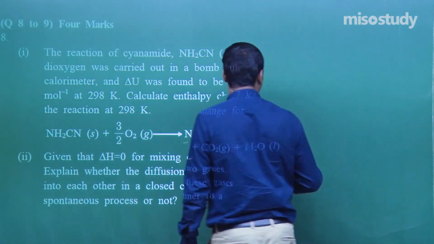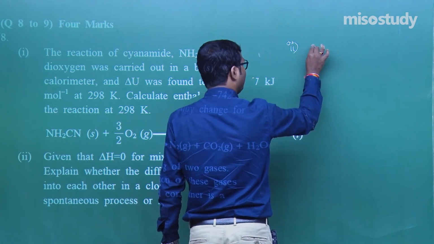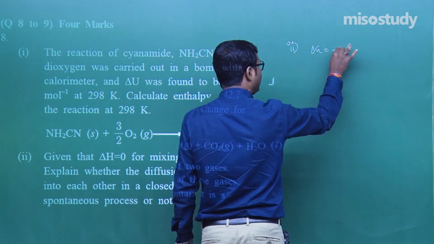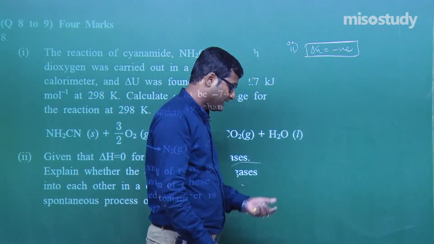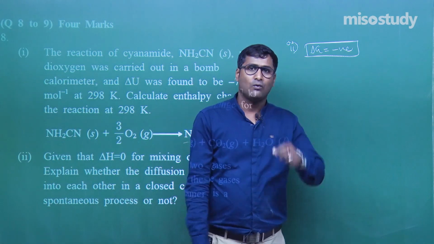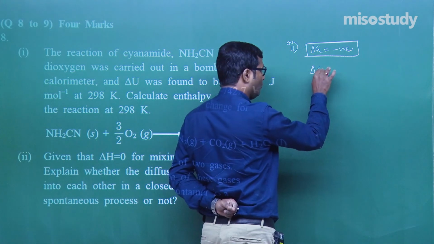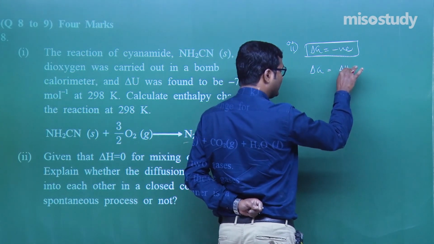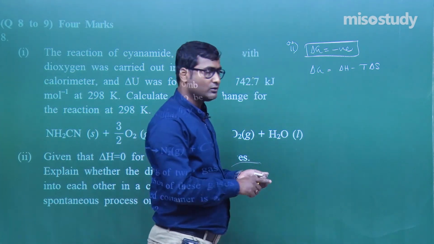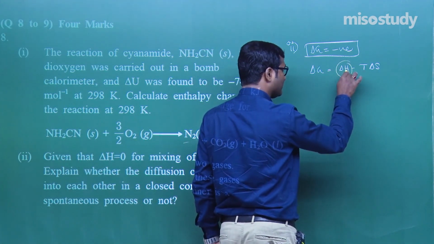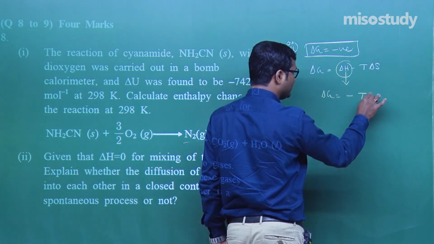As we know, if the process is spontaneous, then delta G will always be negative. For the spontaneity of a reaction, the value of delta G should be negative. As we all know, delta G is equal to delta H minus T delta S. In the question given here, delta H is equal to 0. So what we observe, delta G is equal to minus T delta S.